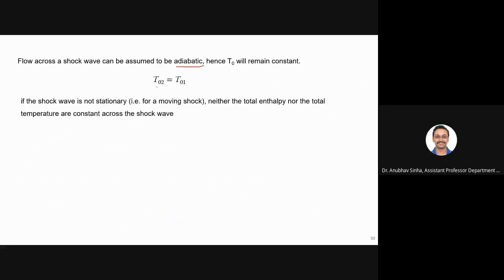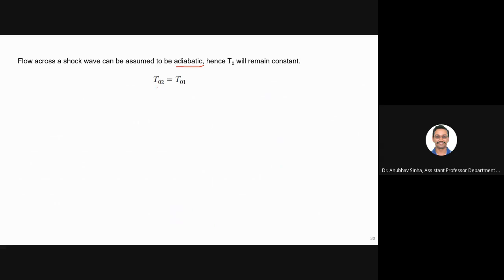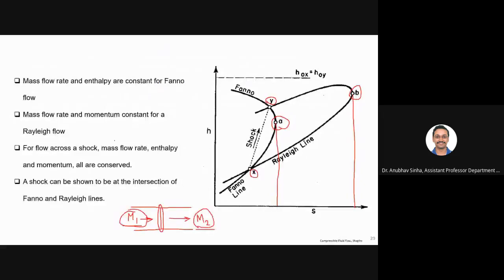We will also discuss cases where the shock wave is not stationary. This is a very simplistic example where we say that the shock wave is standing, or stationary, in a tube. We will also see examples where, for example, you have an aeroplane moving through the air at supersonic speed.